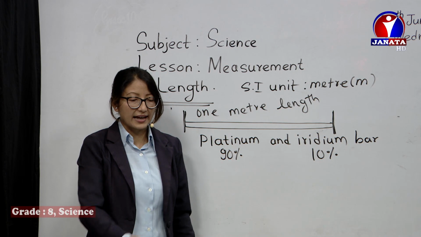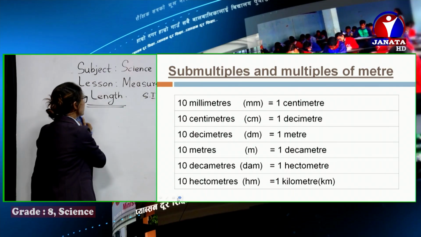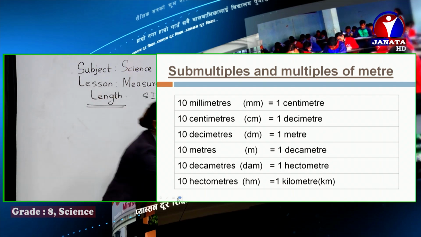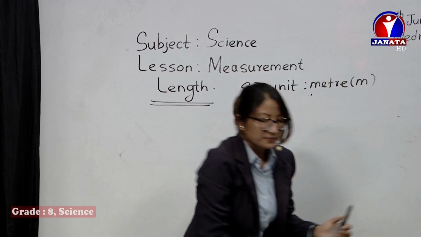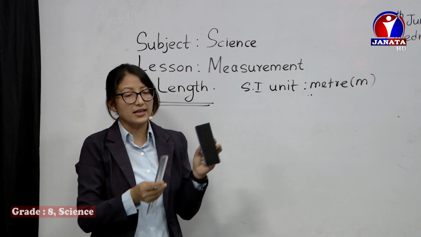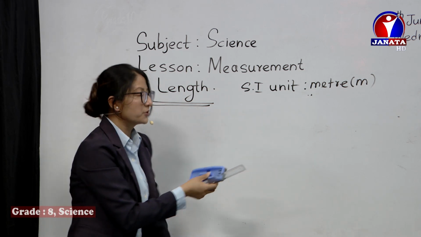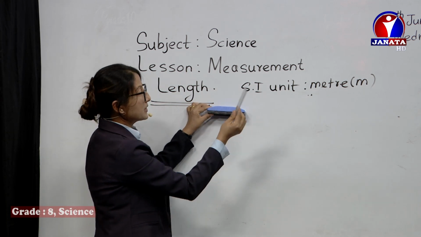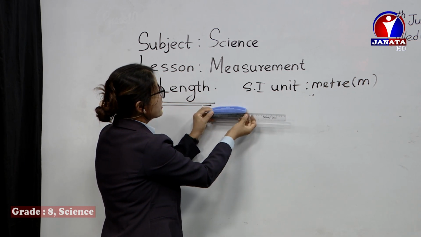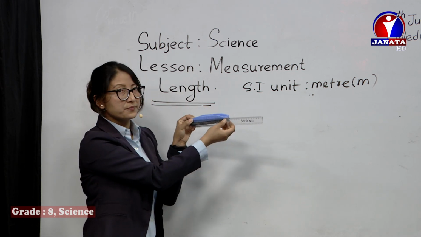You can just check in the slide like the relation. If we have to measure smaller units, shorter distances, like the length of a duster, like previously also we discussed, if you have to measure its length, what you have to do? You just get a scale and keep it on the surface, keep it at the 0 level, and we simply measure the length of the duster. It's around 14.5 centimeters.